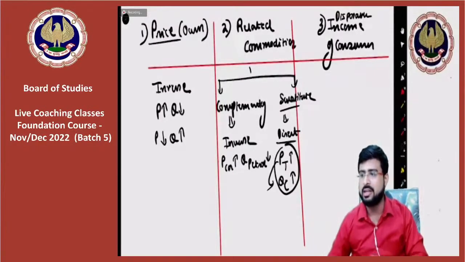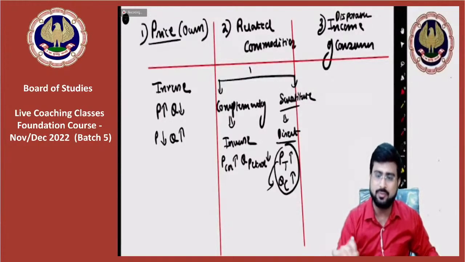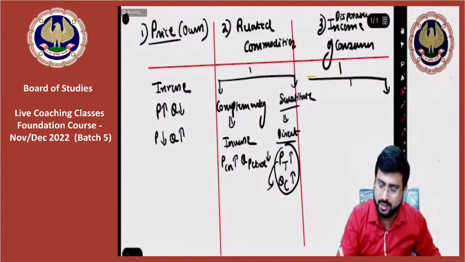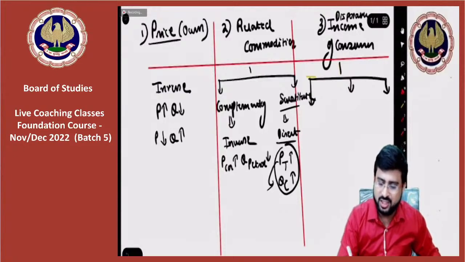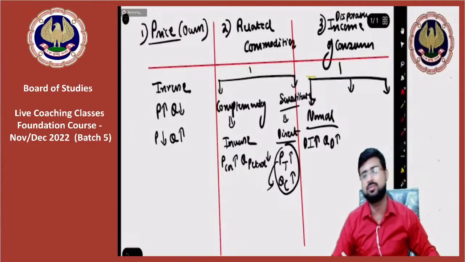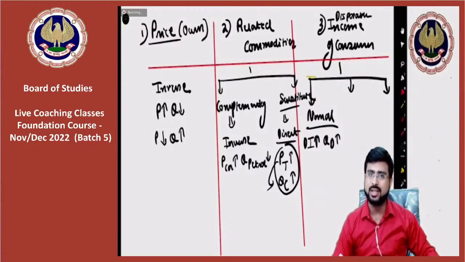Now my dear friends, disposable income, after you have understood, now I will explain all the 3 points that I explained, under disposable income. See friends, if it is a normal commodity like the clothes we wear, you are absolutely correct. As disposable income increases, quantity demanded will rise. Very good. Absolutely correct you are telling.